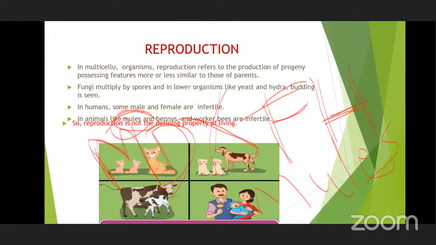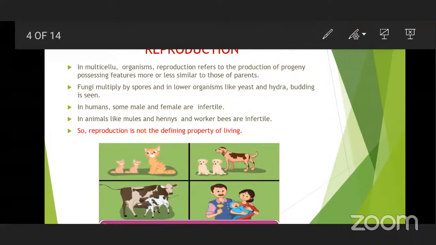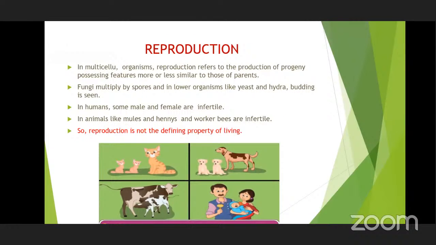And hennies are the same thing. Hennies are also infertile. Hennies are also a cross, between donkey and horse only.